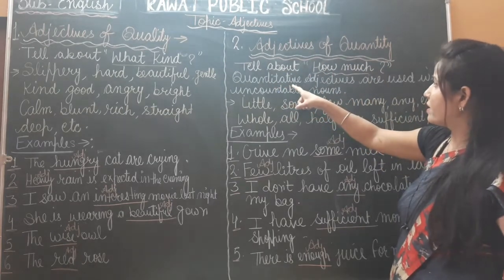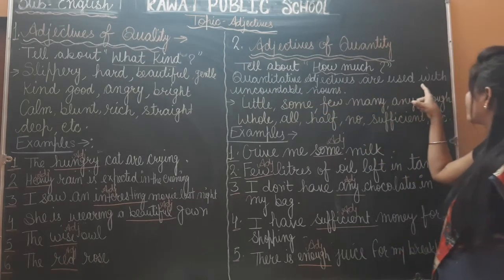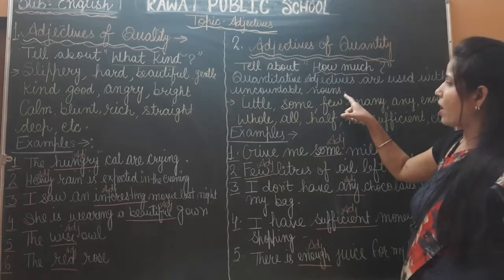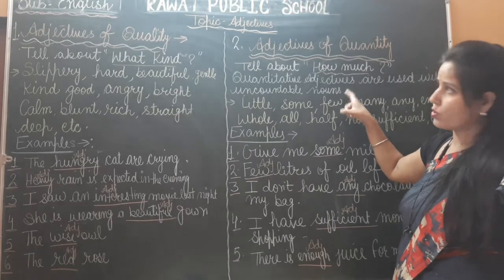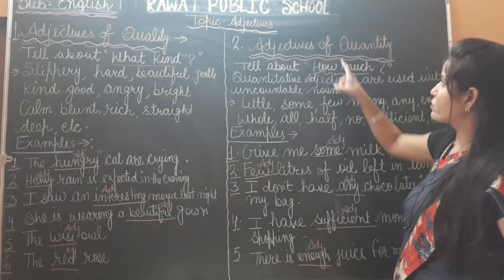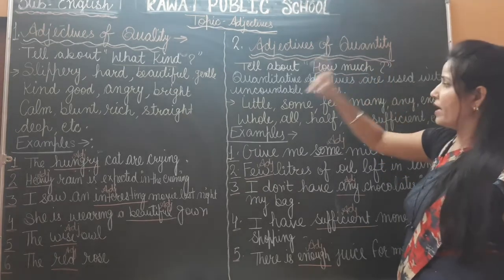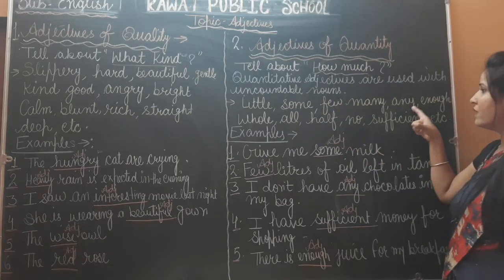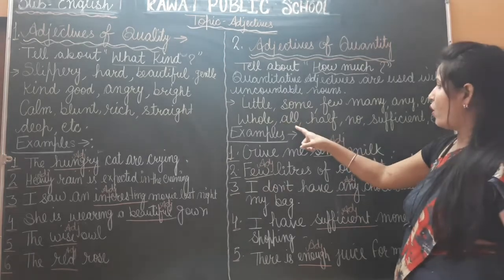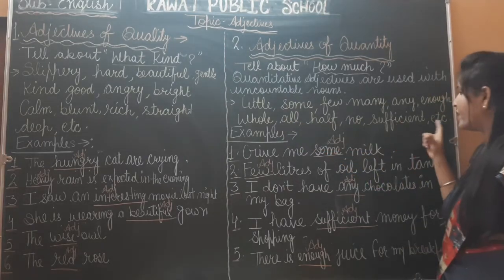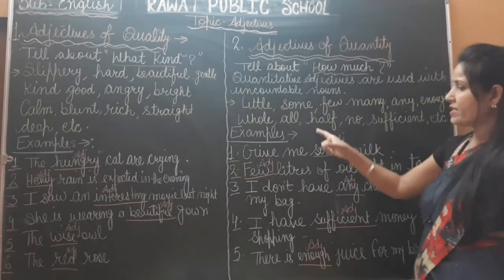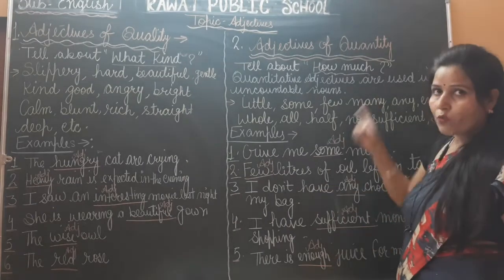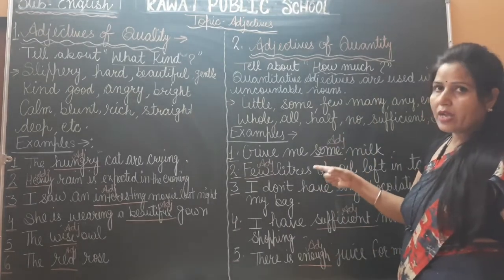And quantitative adjectives are used with uncountable nouns. जो भी uncountable nouns होती है उनके साथ में हम कौन सा adjective use करते हैं? Adjective of quantity. Examples: little, some, few, many, any, enough, whole, all, half, no, sufficient, etc. Okay, so these are examples of adjective of quantity. So one by one I will explain.